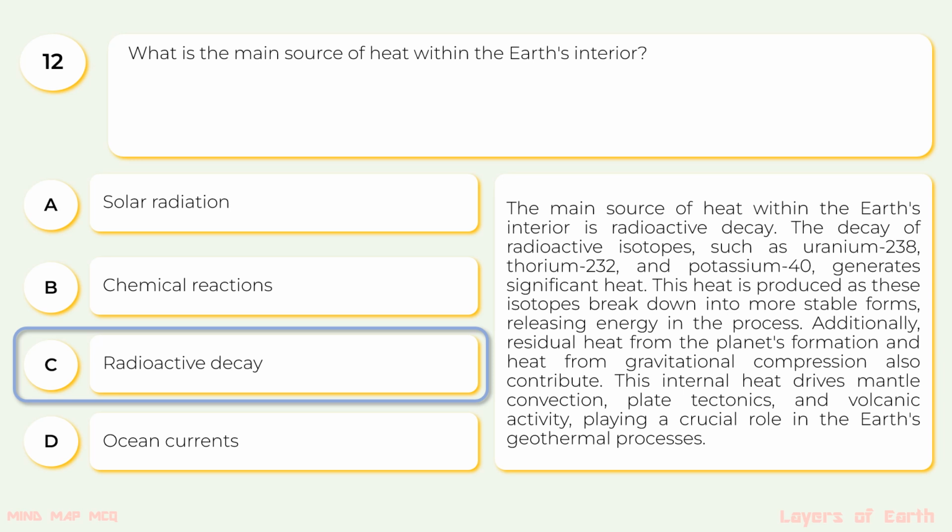The decay of radioactive isotopes such as uranium-238, thorium-232, and potassium-40 generates significant heat. The heat is produced as these isotopes break down into more stable forms, releasing energy in the process. Additionally, residual heat from the planet's formation and the heat from gravitational compression also contribute. This internal heat drives mantle convection, plate tectonics, and volcanic activity, playing a crucial role in the Earth's geothermal processes.